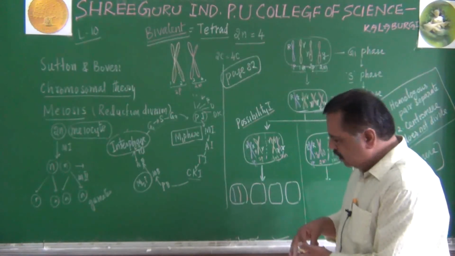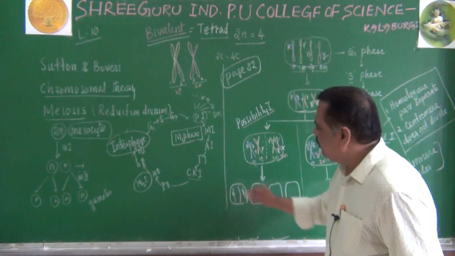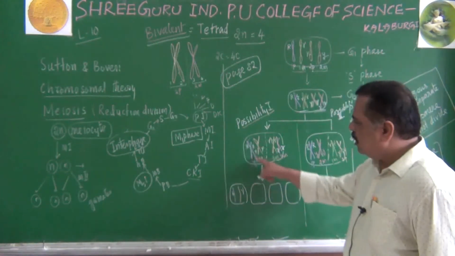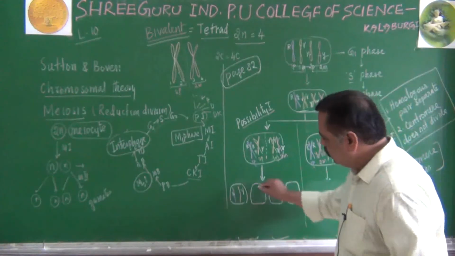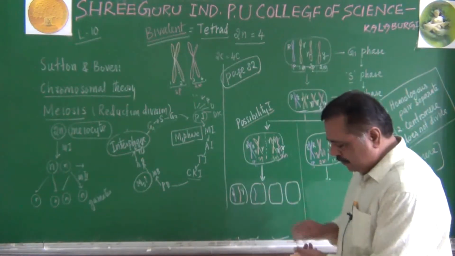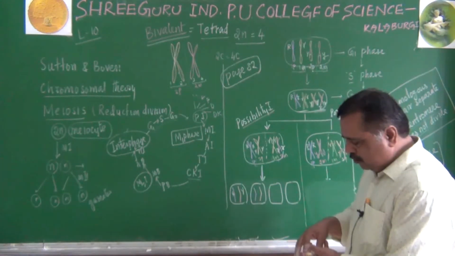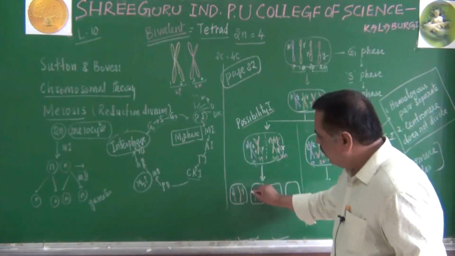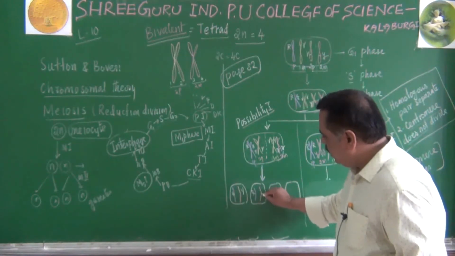Please listen, what genes do they have? One has capital R, another has capital Y. What about the other chromatid, sir? This other chromatid will also come to this cell here, and here you will be getting another R like this. What will be their alleles? Here also capital R and the other is capital Y, let us say.